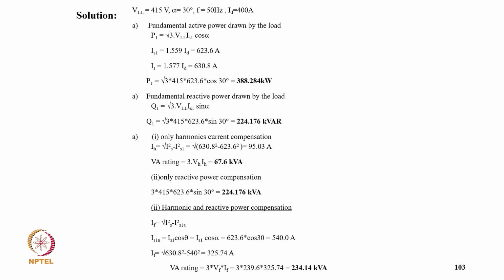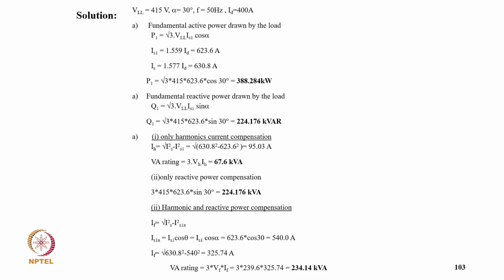P1 equal to root 3 into 415 into cos 30, that comes to 388.284 kilowatt, and the fundamental reactive power drawn is Q1 equal to root 3 VL IS1 into sin alpha, so Q1 comes to 224.176 kVAr. And A, only for the first case, only harmonic compensation, so IH equal to root of IS square minus IS1 square, that comes to 95.03 ampere, and the VA rating is 3 VL IH, that is 67.6 kVA, and now second